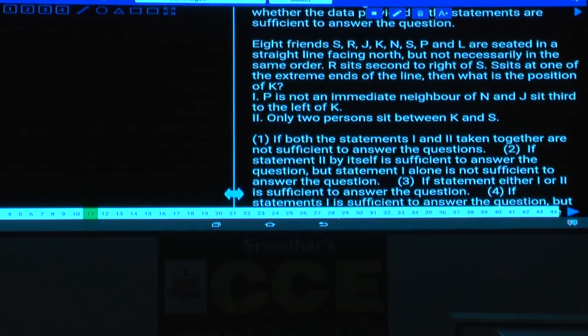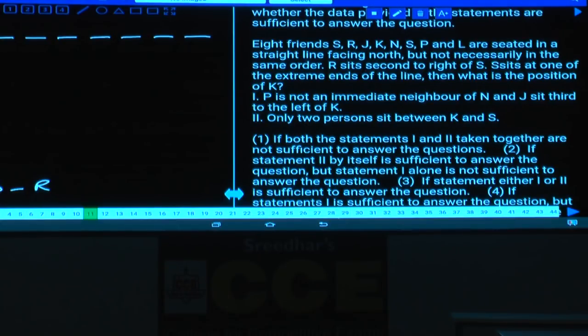Now in the 11th one, 8 friends are seated in a straight line facing north: 1, 2, 3, 4, 5, 6, 7, 8. These 8 persons are facing towards north, but not necessarily in the same order. R sits second to the right of S, and S sits at one of the extreme ends of the line. Hence S must be here. This is the only possibility.